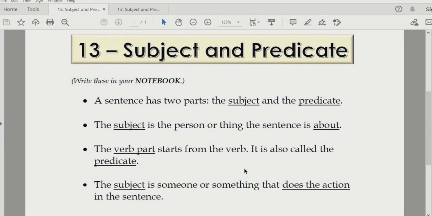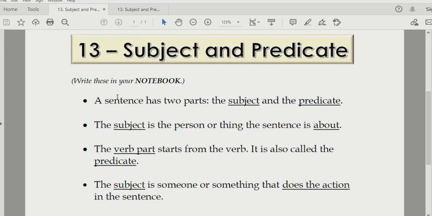Before starting with the explanation, I have two things to tell you. The first is you must have noticed that I started with chapter number 13. We had skipped chapters 11 and 12, and I'll tell you why I did that. You know that you had your exams, so I wanted to start with chapter 13 so that you would have less writing work.